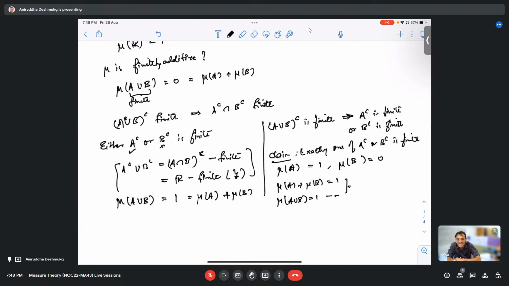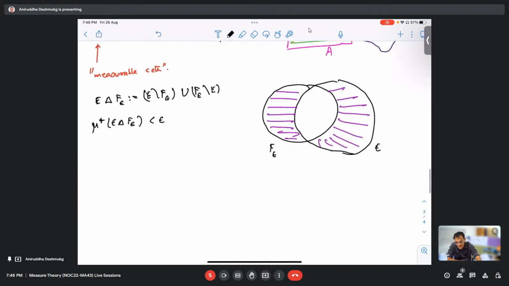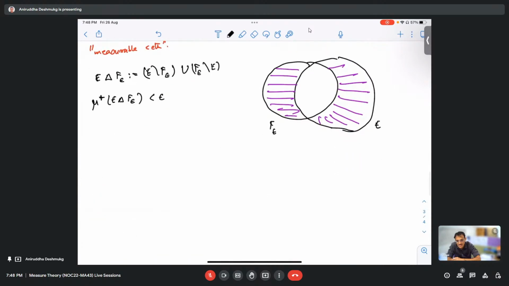Here, a quick question was about the probability space. A measure space is always made up of three elements: the universe, the sigma algebra, and the measure by which we can measure the sets.